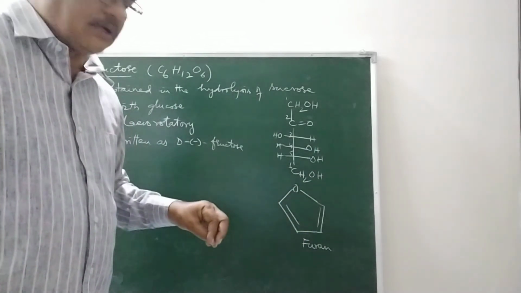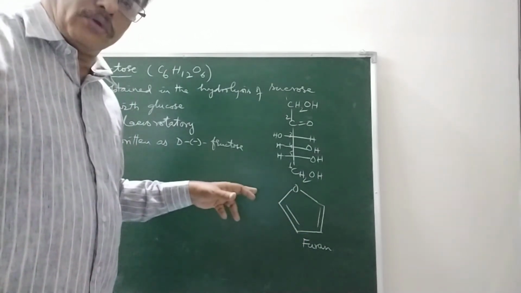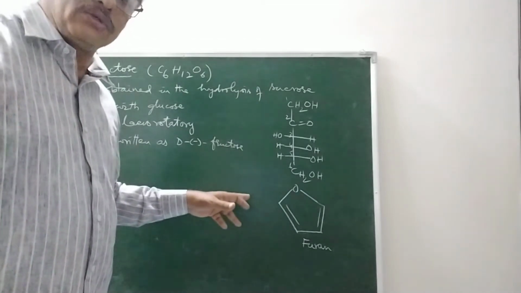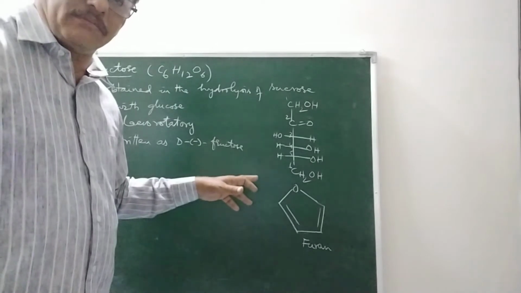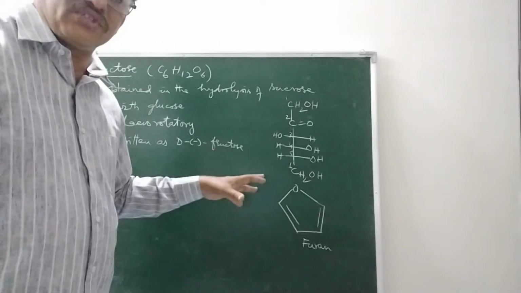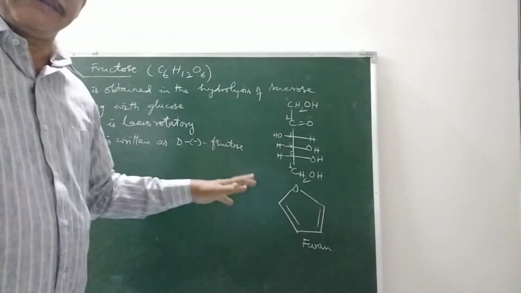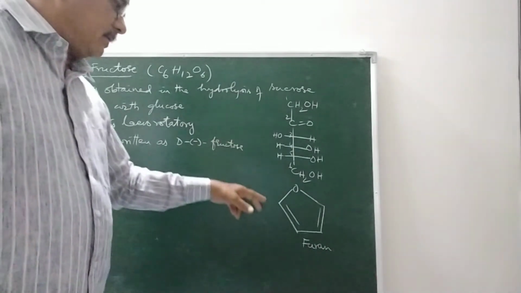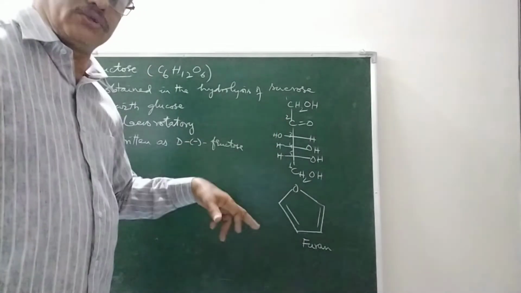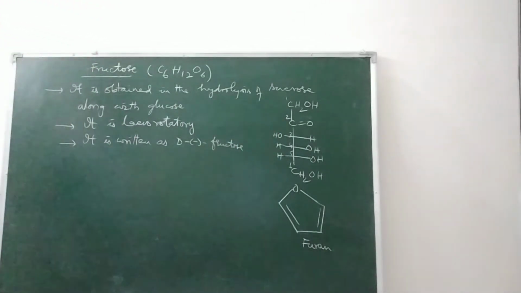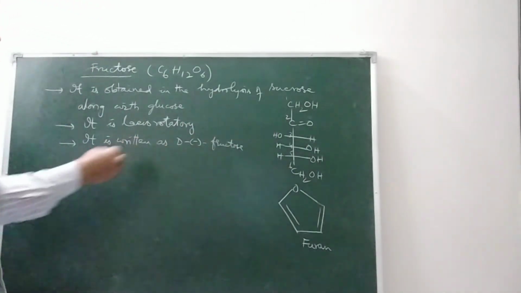And glucose is having pyranose structures. Pyran has 1 oxygen atom and 5 carbon atoms in the ring. That is the difference between these two. Okay, we write the furanose structures for fructose, right?